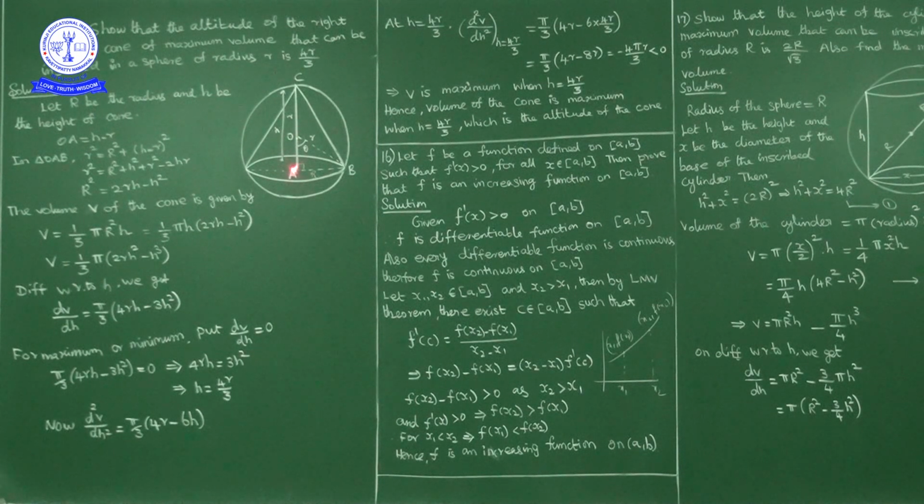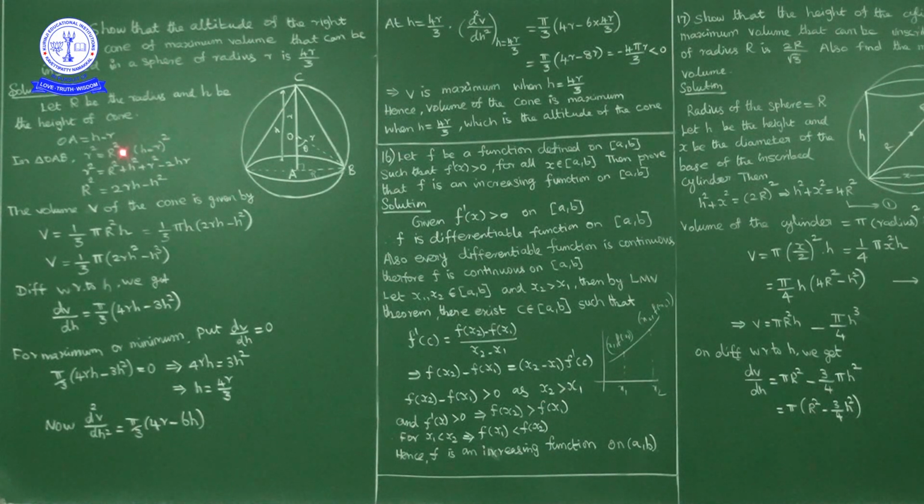Now as it is a right angle triangle, by Pythagoras theorem what can we write? OA square plus AB square is equal to OB square. OB square is small r square, which equals AB square, capital R square, plus OA square, which is small h minus small r whole square.